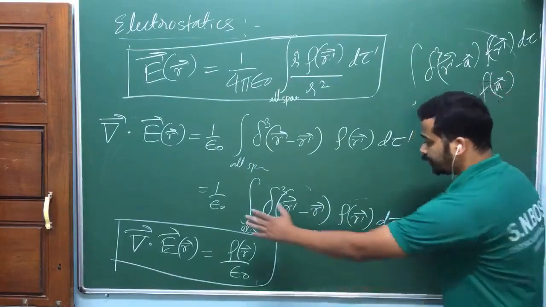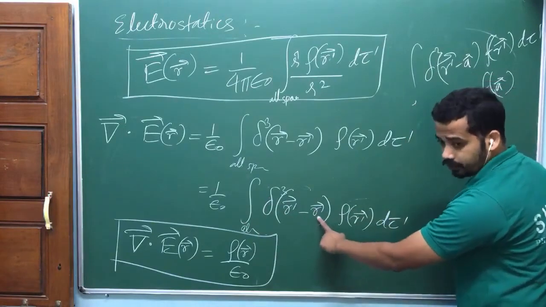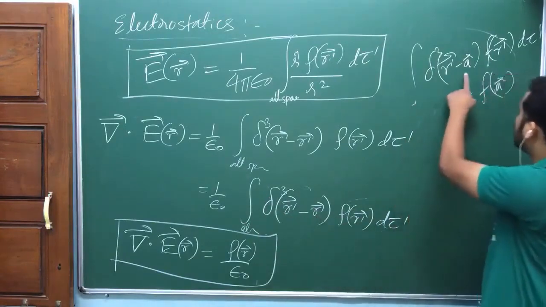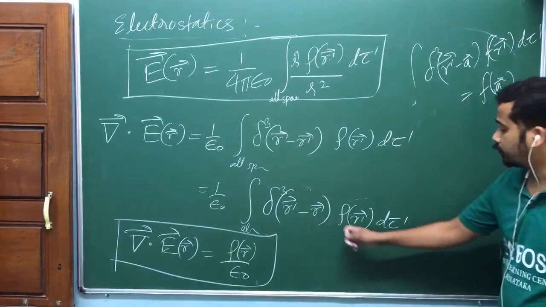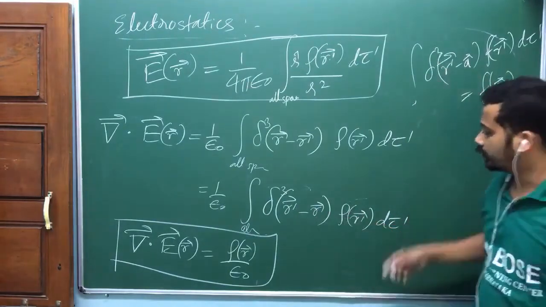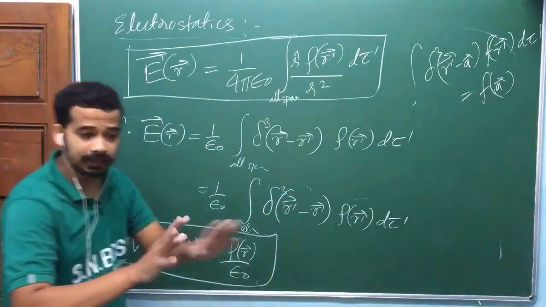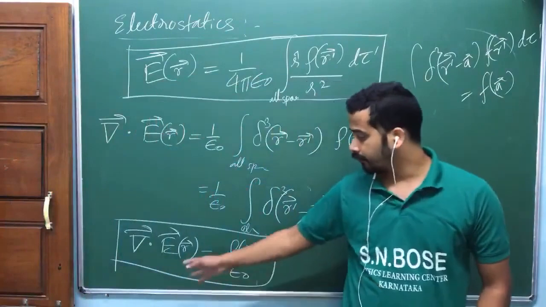Now in this integral, the primed coordinates are variable. You have to treat this one as a constant, just like here I have taken. So this rho of r prime is just a function of some r prime, am I right? You can think like this. Just apply the Dirac delta property, you got that one. That's why in space, if charge density is 0, divergence of electric field is 0.